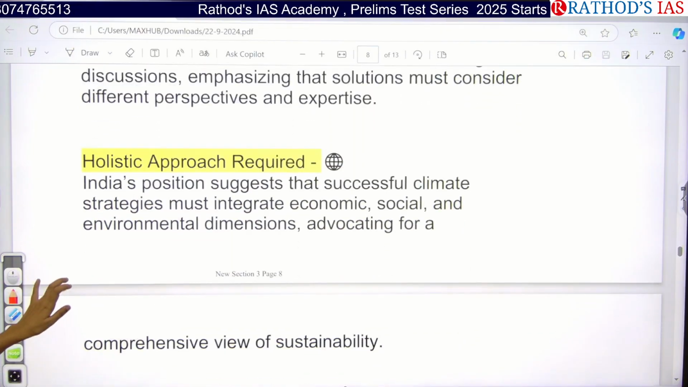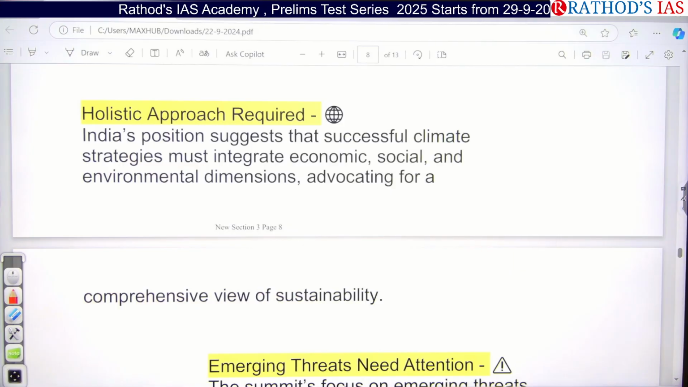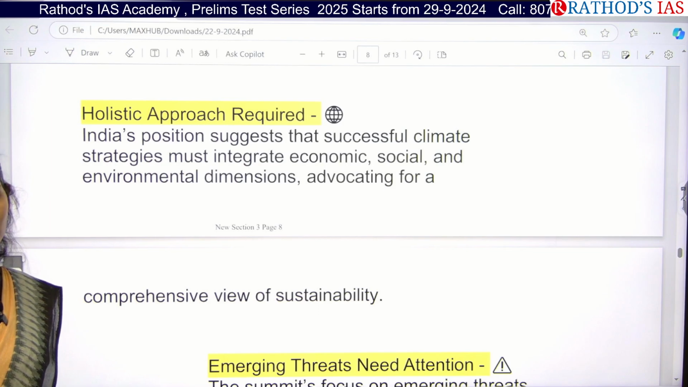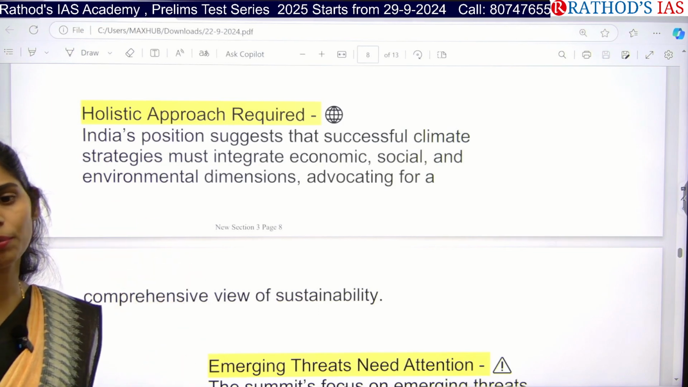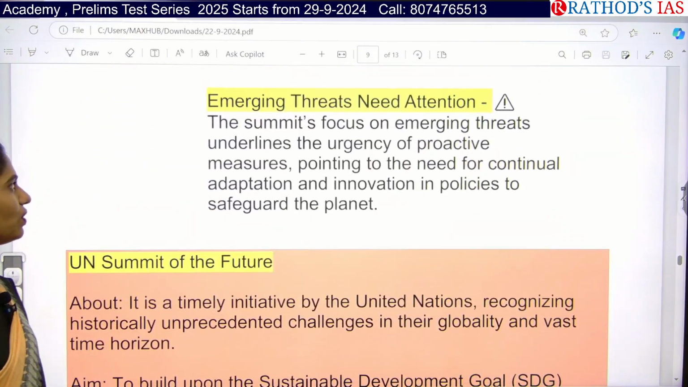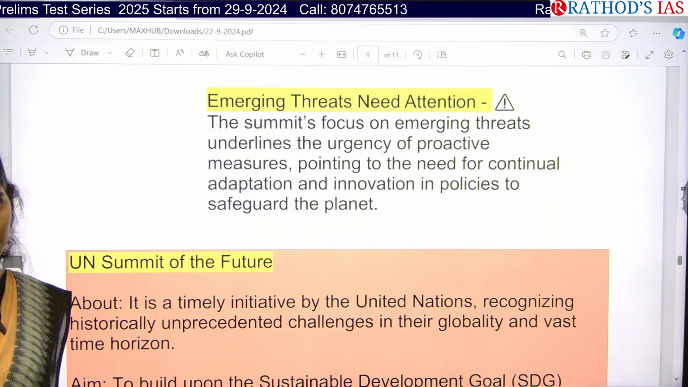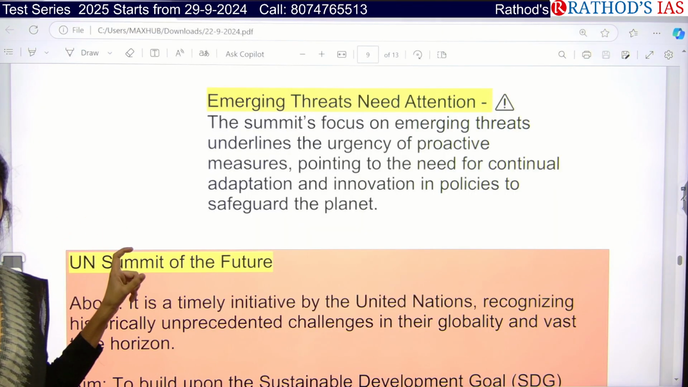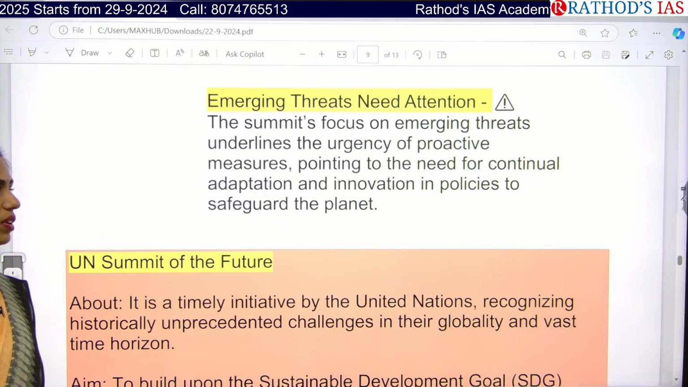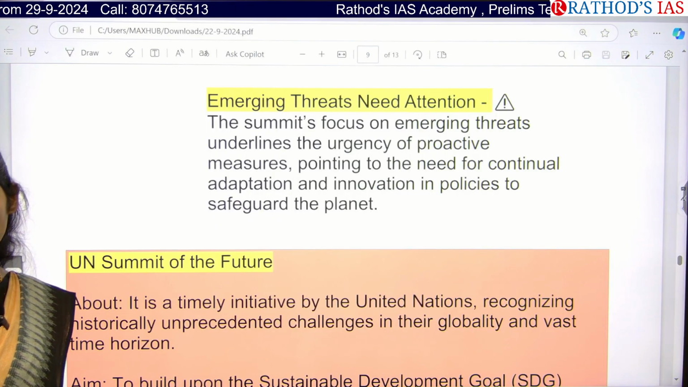And we also need a holistic approach, where we integrate social, economic, and environmental dimensions together so that we can achieve sustainability. Whenever you're talking about climate change, if you're thinking only from an environmental point of view, we can't achieve that. Okay. And next, we have to think that emerging threats are there, so we need to take proper steps and show attention so that we can urgently take proper measures, adopt, and focus on innovation in the policies so that we can safeguard our planet together.